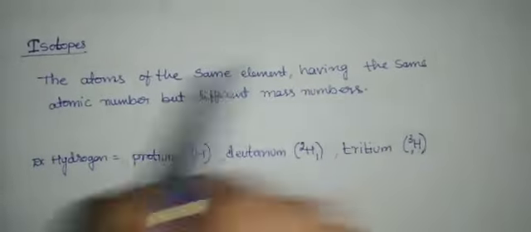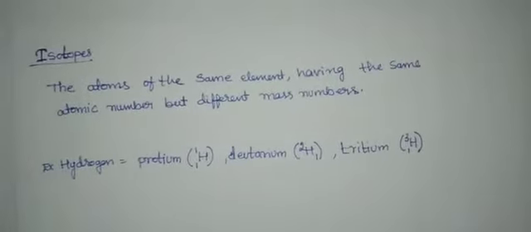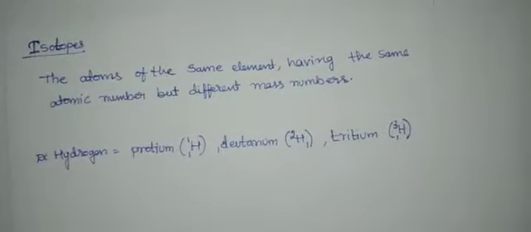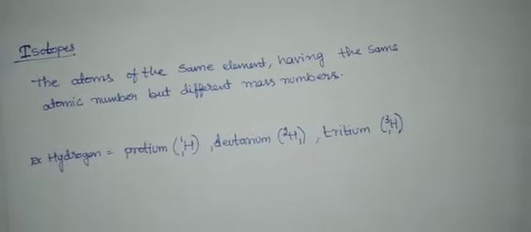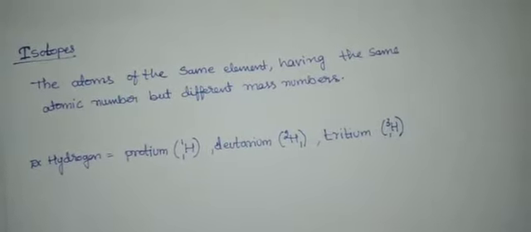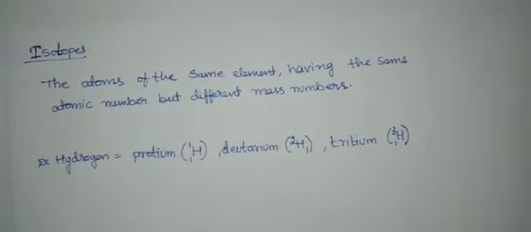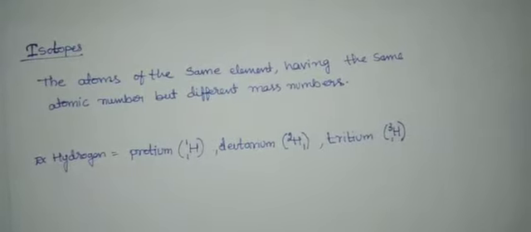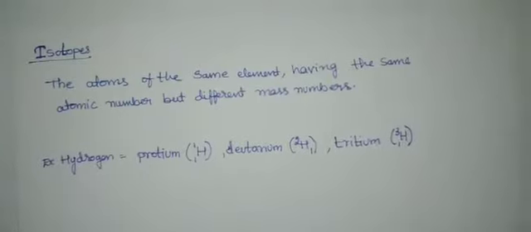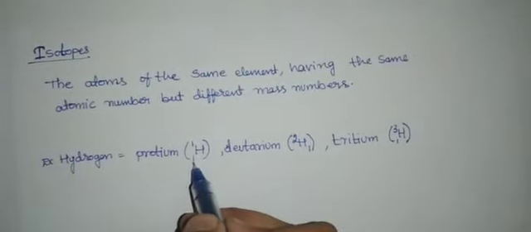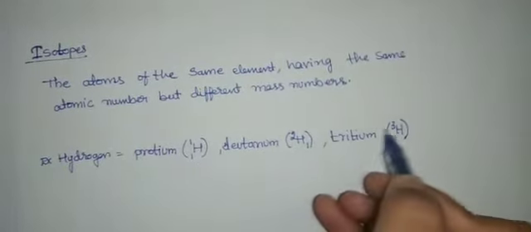So next topic is isotopes. So what is this isotopes? So students, in nature, a number of atoms of some elements have been identified which have the same atomic number but different mass numbers.